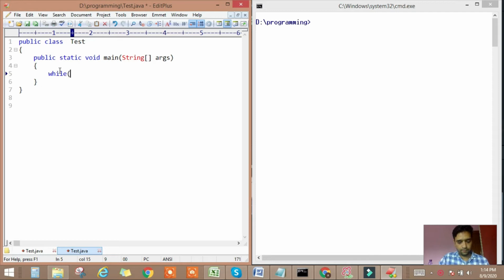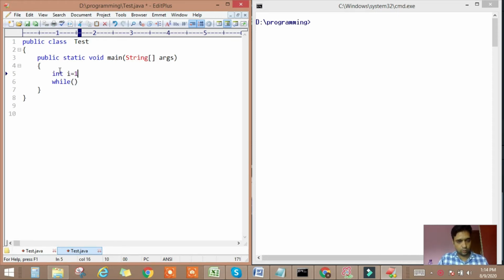Suppose we have a variable int i is equal to 1, while i is less than or equal to 10, and inside the while loop, if i is equal to 5, then we have a break statement.